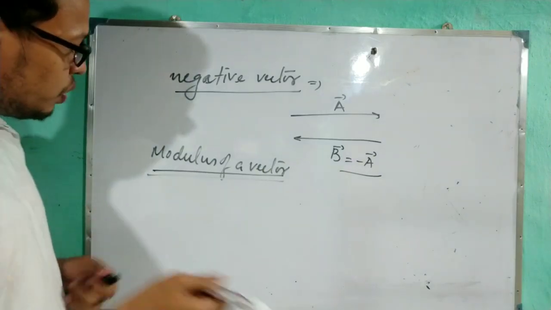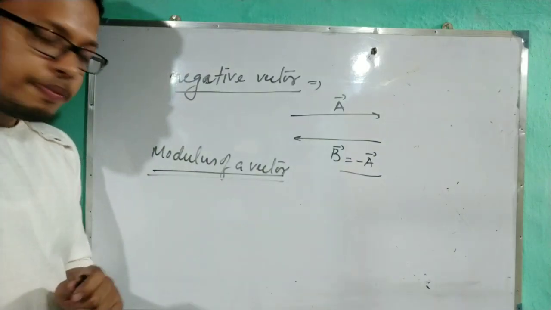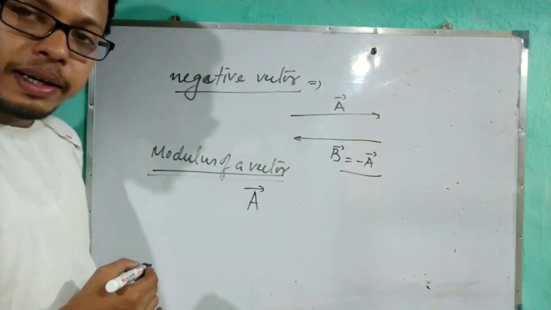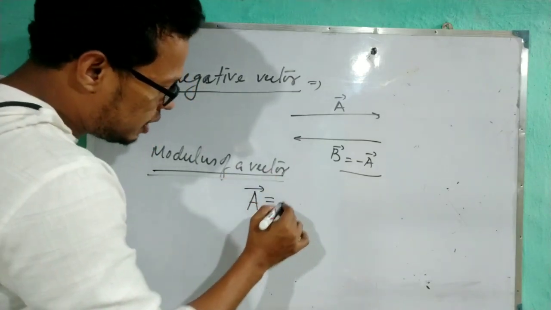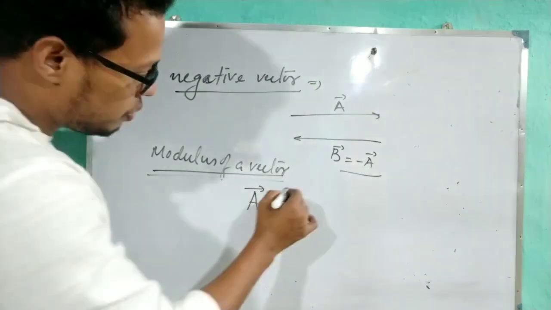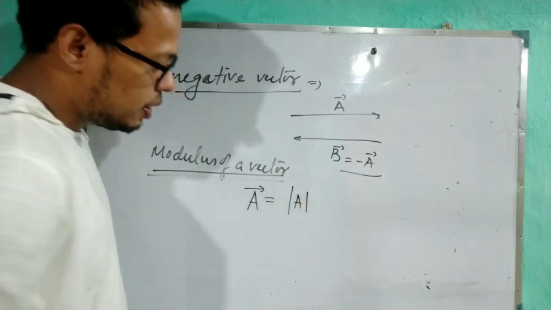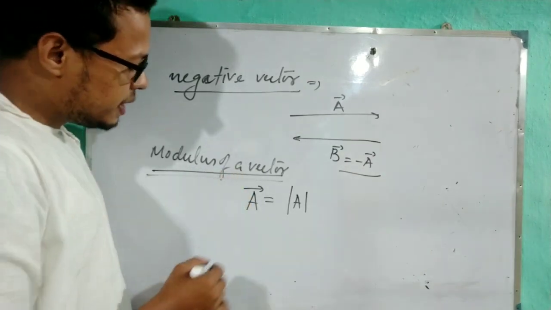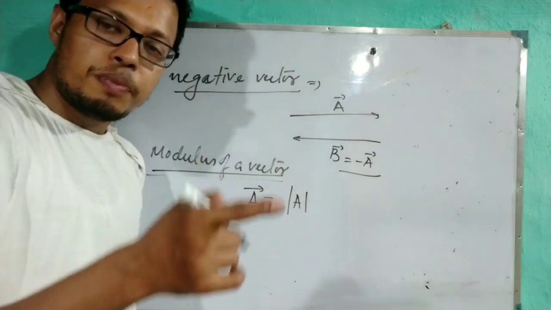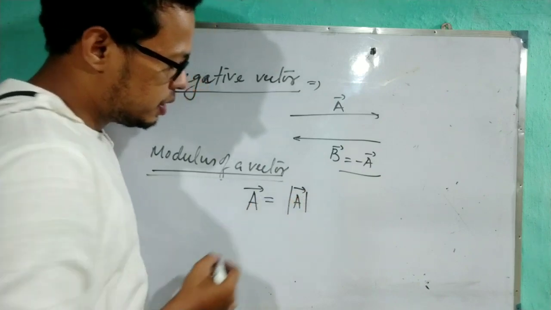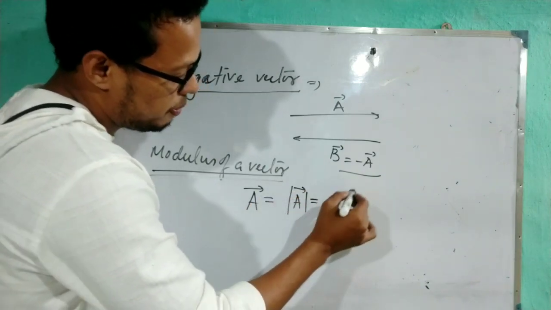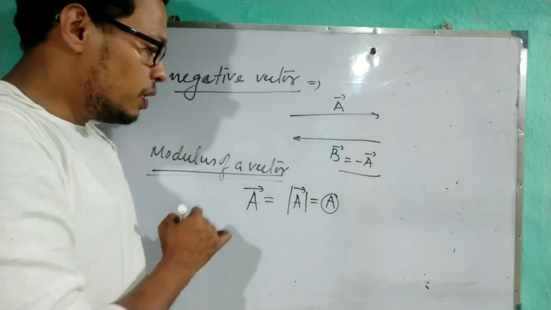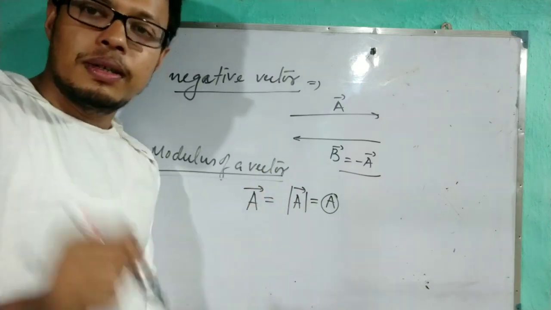Now how to represent the modulus of a vector? The vector notation I told, this is the notation of a vector A. To write the modulus of a vector, you have to write it by taking the mod. This modulus represents the magnitude of the vector. Means give the vector sign over here, and we can write it by A also. This A represents the magnitude of the vector, and this arrow represents the direction.